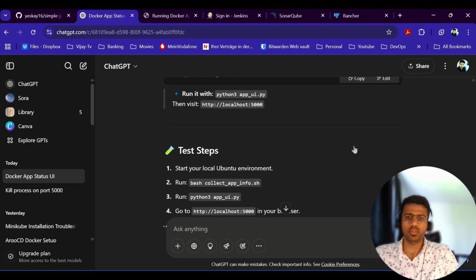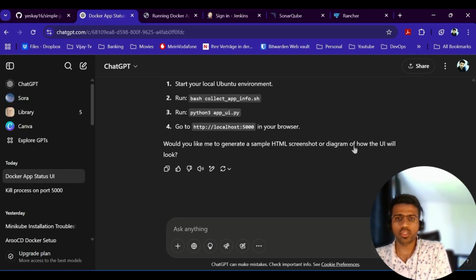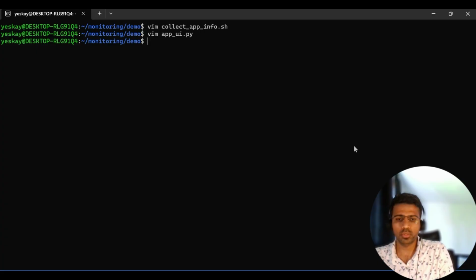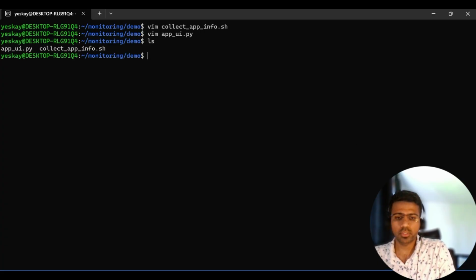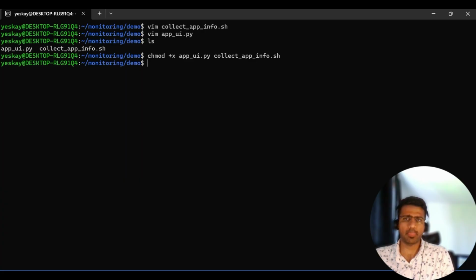Now let's just give it executable permissions. So what I will do is ls, and I will give it a chmod +x on both of these files to make them executable, and then I'm going to run the shell script first.